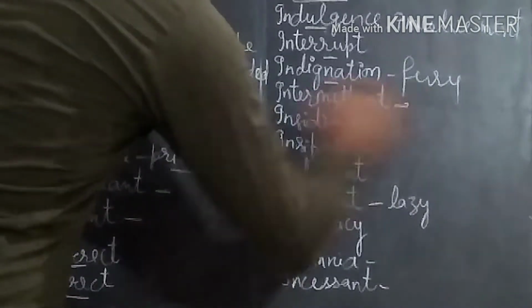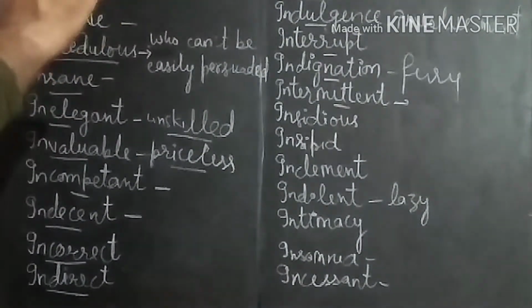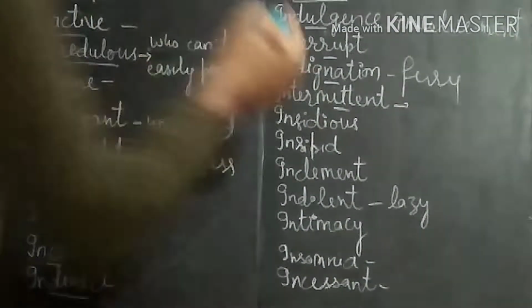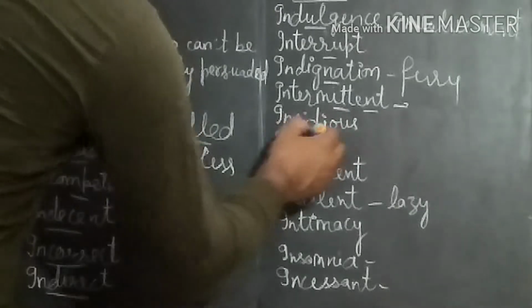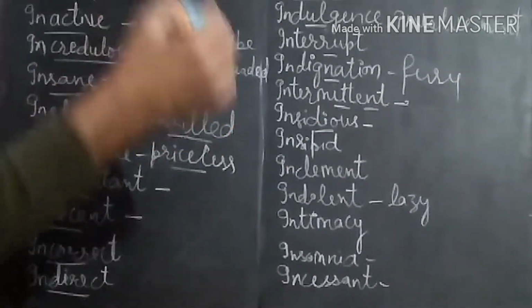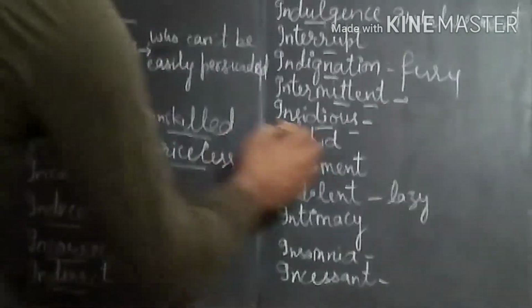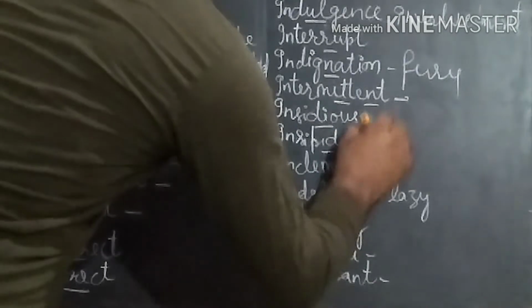Intermittent, when a thing happens after an interval, that doesn't carry on continuously, that means intermittent. Insidious means very harmful, the thing that spreads gradually but is very harmful, that is called insidious.